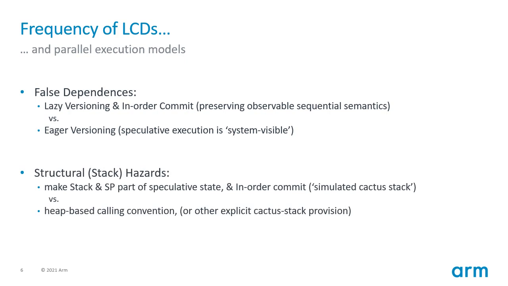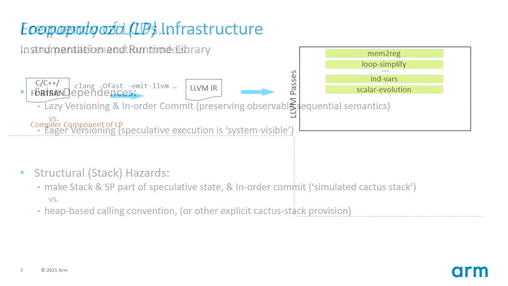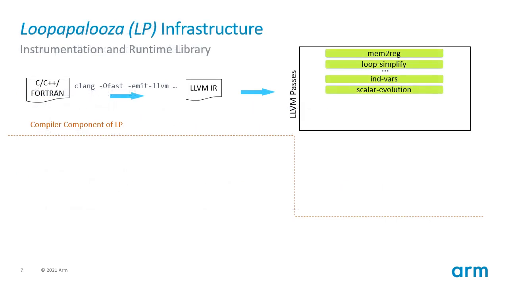We also assume that all of our execution models are able to parallelize the stack when needed, either by simulating a parallel stack through the thread local speculative stores, or via an explicit cactus stack. The Loopapalooza infrastructure takes these dependence categorizations into account and implements compiler passes to categorize loops based on their static dependencies. For instance, only loops containing computable register dependencies may be suitable for dual parallelization.